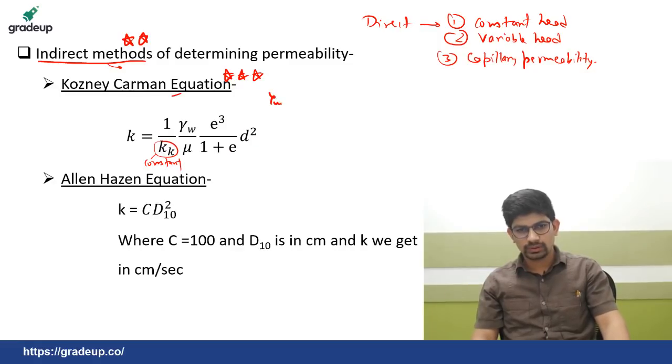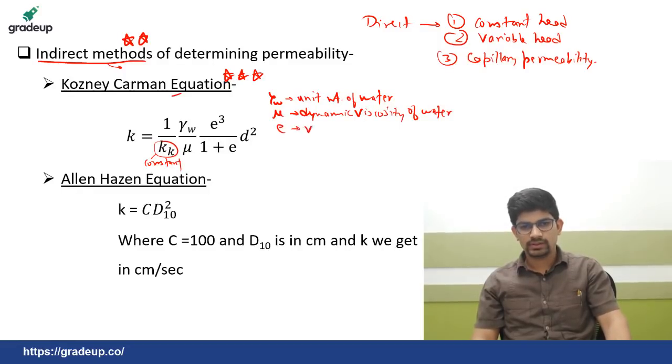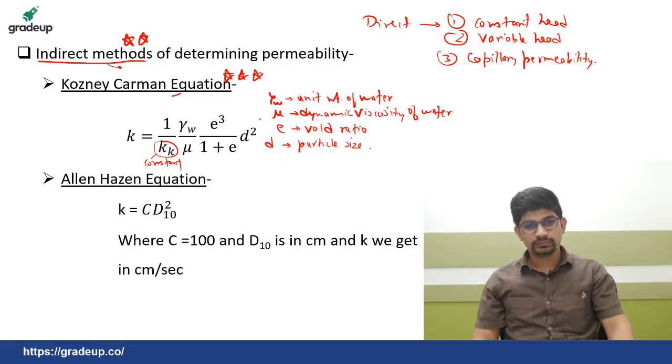Now gamma W is the unit weight of water, mu is the dynamic viscosity of water, okay. e is the void ratio and D is the particle size, okay.